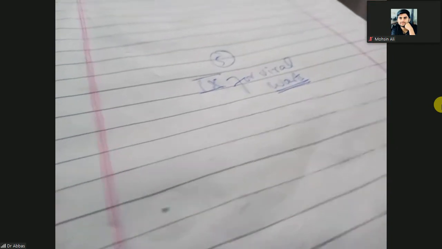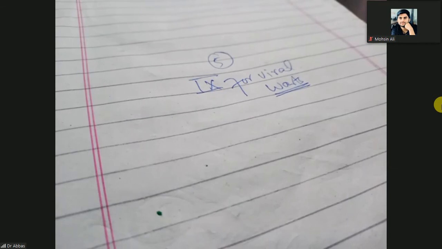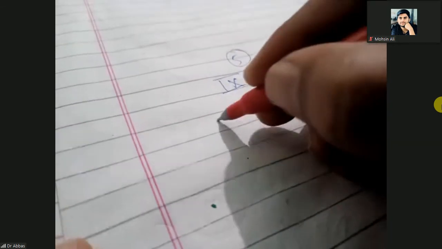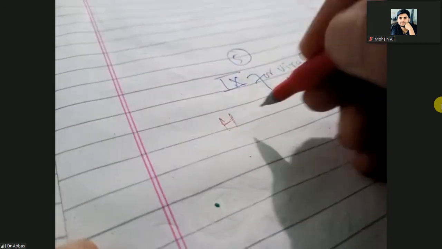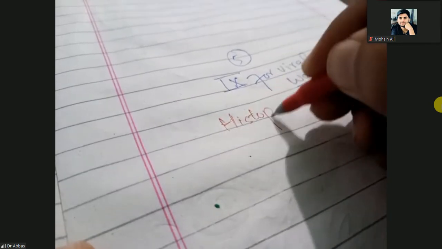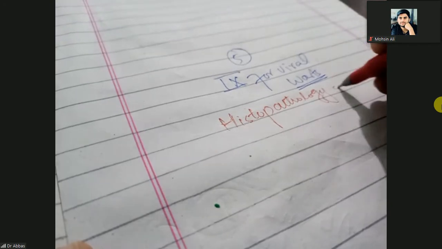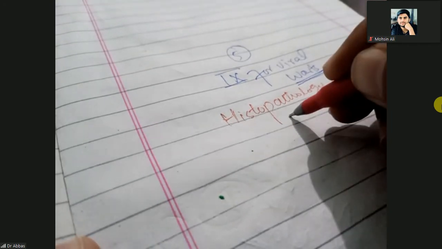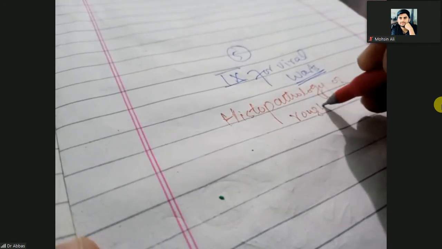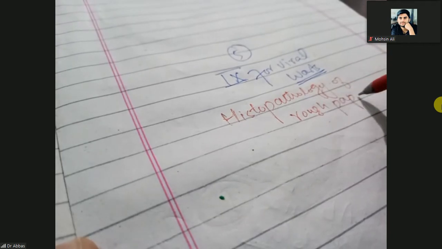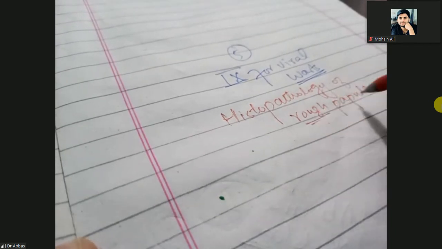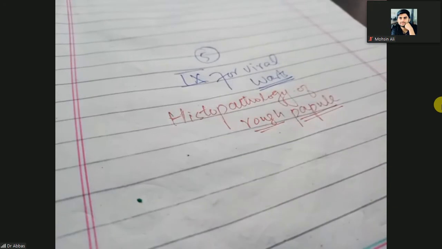The most common investigation is histopathological examination. You will do the histopathology of the rough papule. You know, warts are papules with rough surfaces.